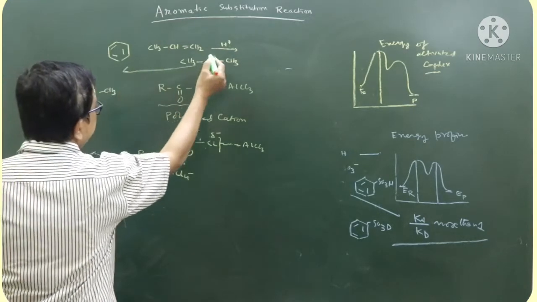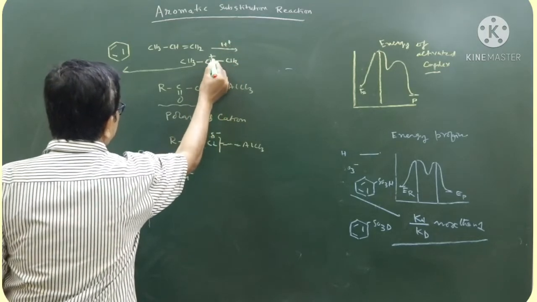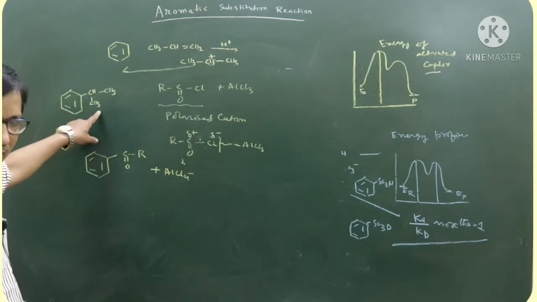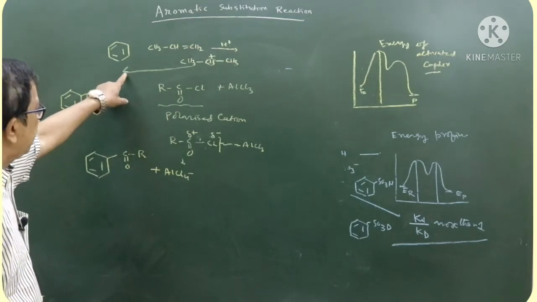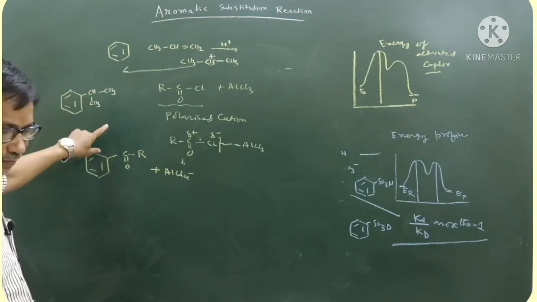Benzene with alkene in presence of a protic acid forms the carbocation. This carbocation attacks the benzene to form alkyl benzene. Alcohol in presence of a dilute acid also forms alkyl substituted benzene.